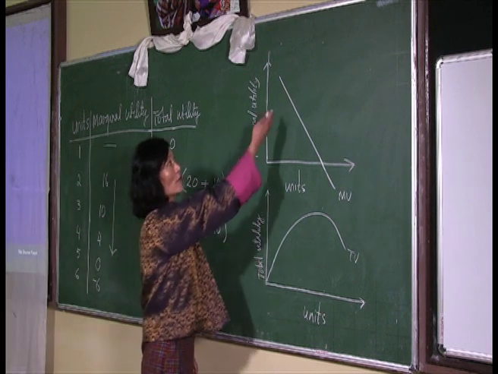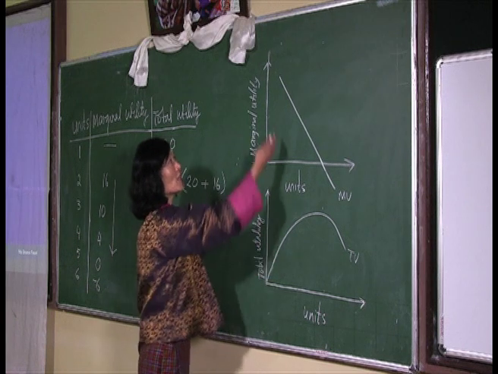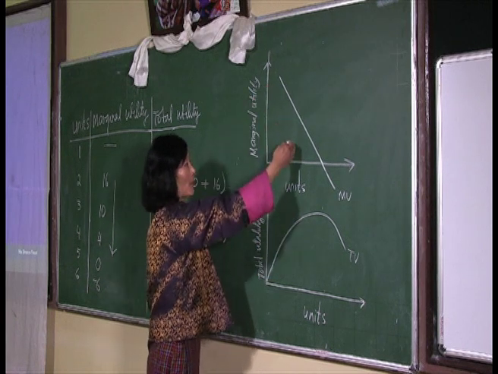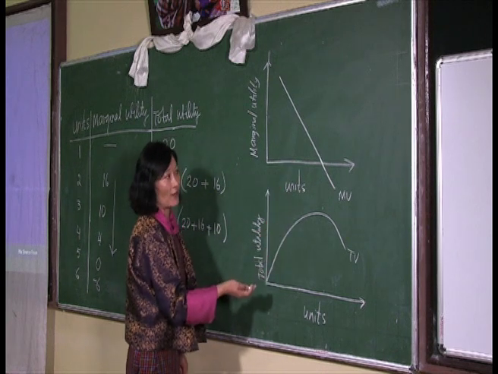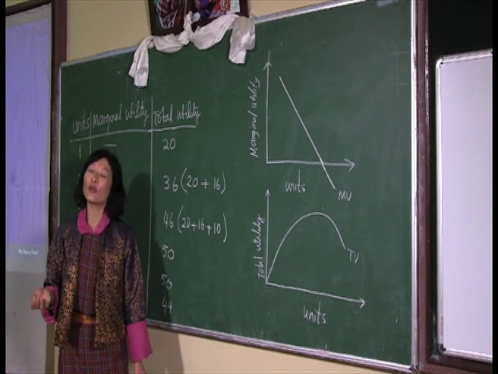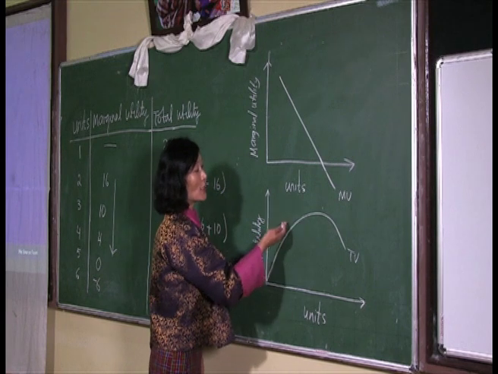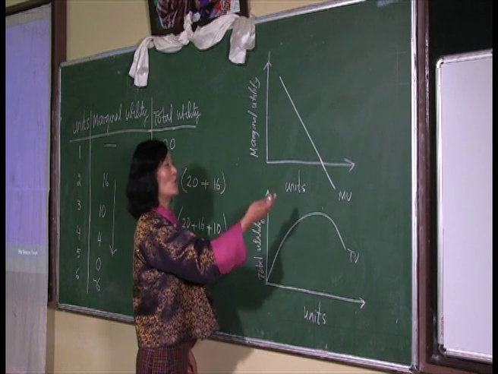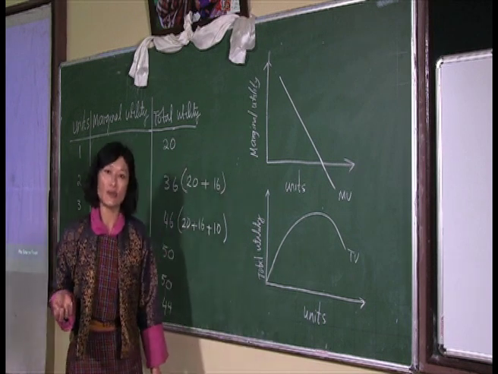Now, if you notice on the graph that I've drawn here, you will see that when the marginal utility is decreasing, the total utility is increasing. At this point, total utility is increasing, but it will increase at a decreasing rate. And total utility will continue to increase as long as the marginal utility is positive.